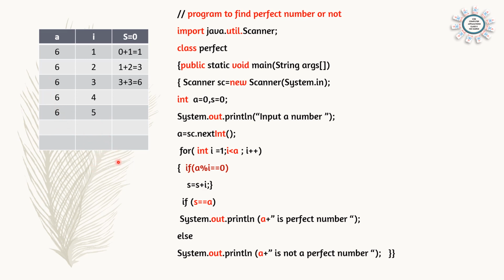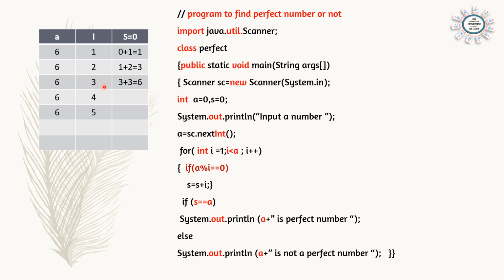And now whenever a factor is coming, s = s + i. So here we can say if a % i == 0. Modulus means remainder. So if the remainder is 0, so first time i is 1, 6 divided by 1, remainder is 0. That means 1 is a factor. So s = s + i, so 0 plus 1, 1. Now the value of s is 1. Next time i is 2, 6 divided by 2, remainder is 0. That means 2 also is a factor. So s plus i, s is already 1, 1 plus 2, 3. Now the value of s is 3.